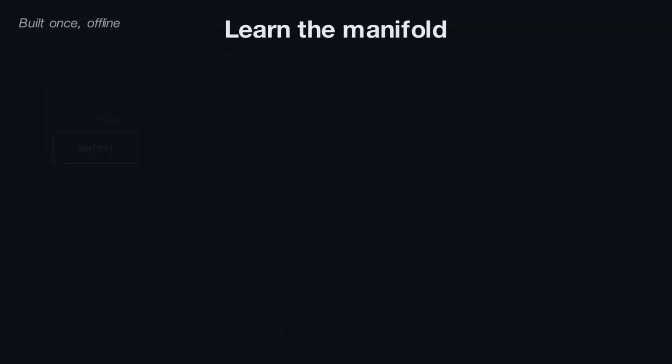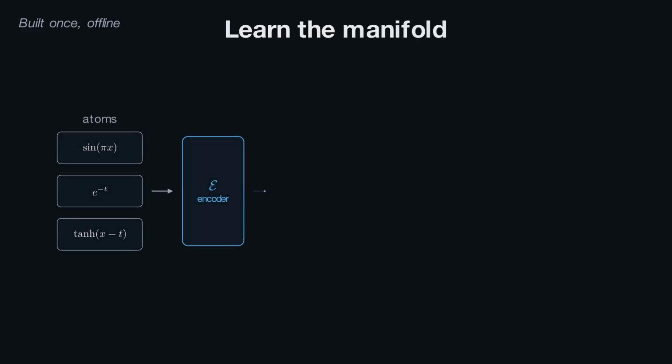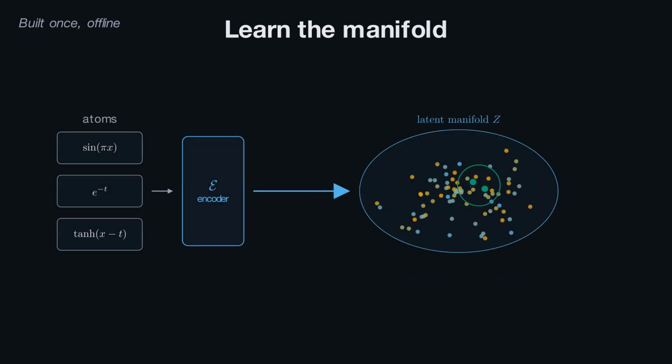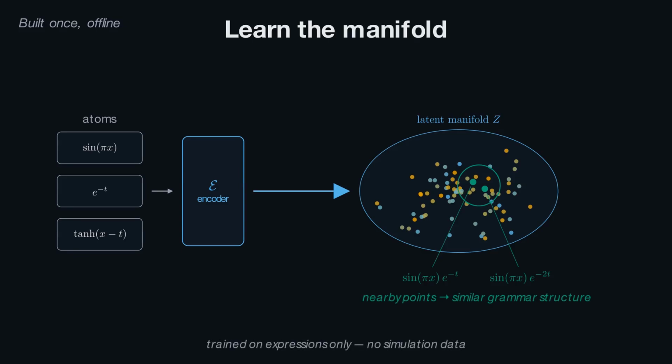To search these atoms efficiently, we embed them into a regularized latent manifold. Nearby points share a similar grammatical structure, so symbolic search becomes geometric exploration. Each atom is also tagged by its structure. That manifold is built a single time for all problems, using only symbolic expressions and no simulation data.